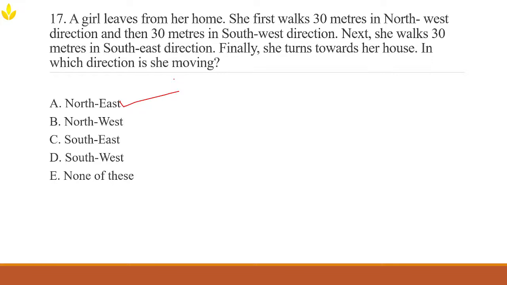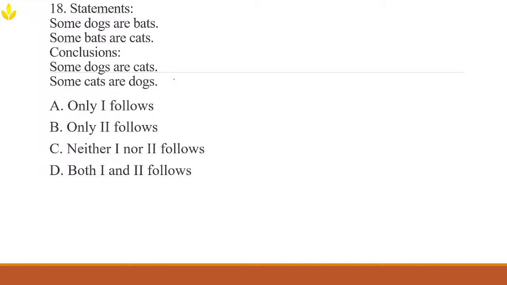Who's ready for another trickier one? The trickiest one. So we have another two statements. Some dogs are bats, some bats are cats, and the conclusions are: some cats are dogs, and some dogs are cats. You tell me. I want you to solve the question and give me the answer. Quick, real quick. Come on. Chop chop.